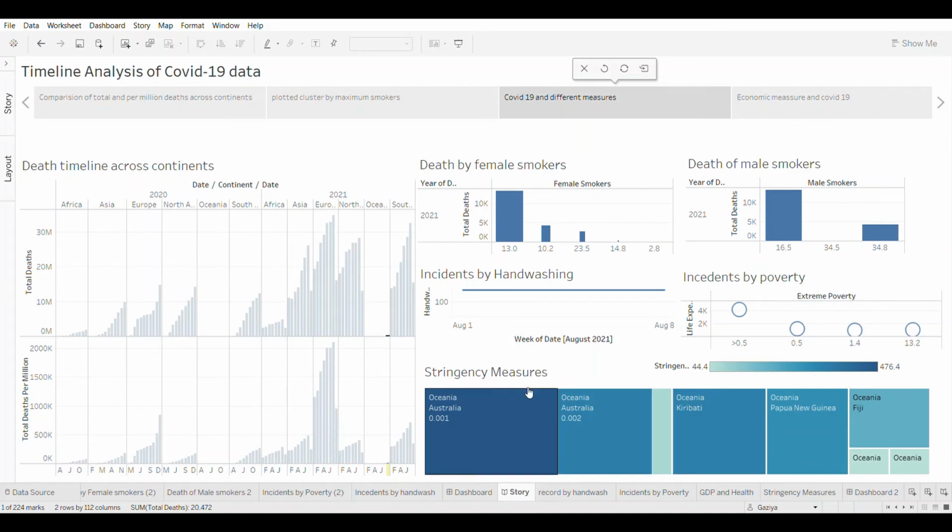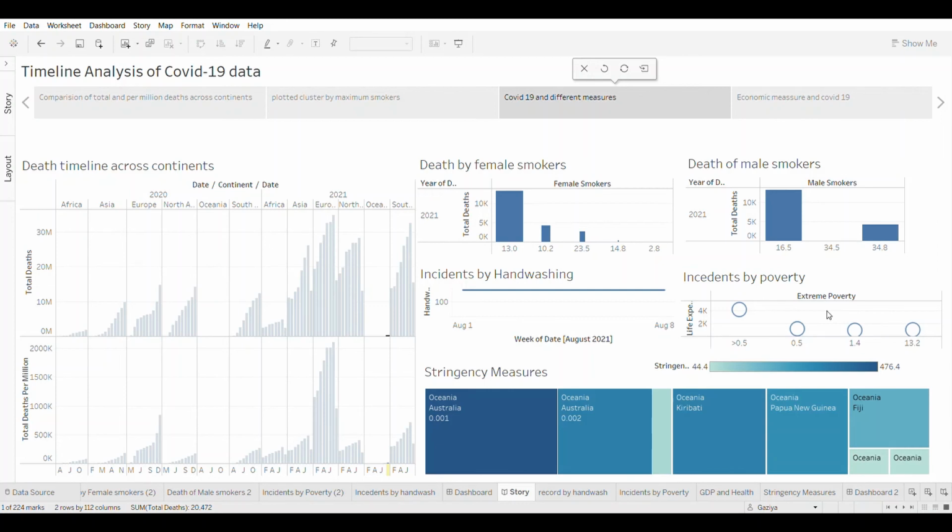But before leading to any conclusion, we can understand that this analysis says that several measures like smoking, hand washing activities, and stringency measures have a seen direct correlation with COVID-19 disease, but that doesn't necessarily mean these are the only causes of spread of COVID-19 disease. However, a significant association can be found between smoking and COVID-19 severity.